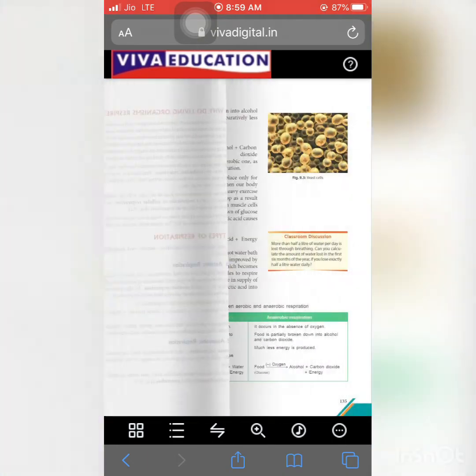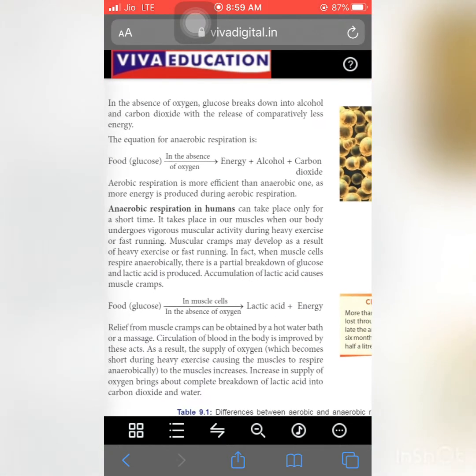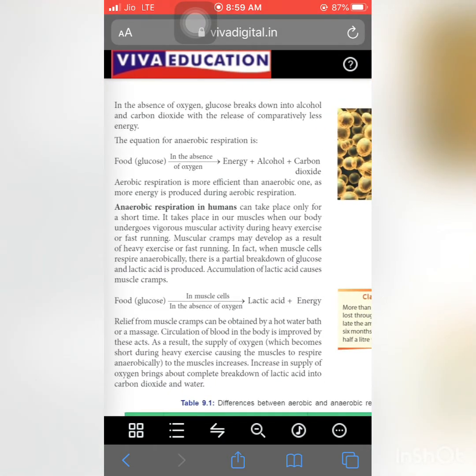Similarly, for anaerobic respiration, here you can see that food is in the form of glucose, but in anaerobic respiration there is an absence of oxygen. So in the absence of oxygen, when food is broken down, it provides a small amount of energy, plus alcohol plus carbon dioxide. And this type of respiration is done in unicellular organisms or microorganisms, for example yeast and some bacteria also.